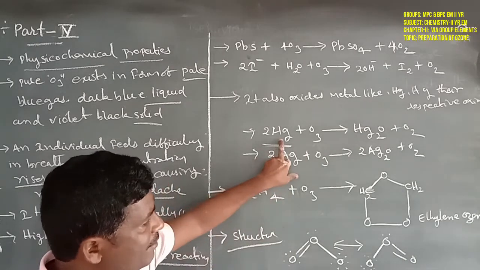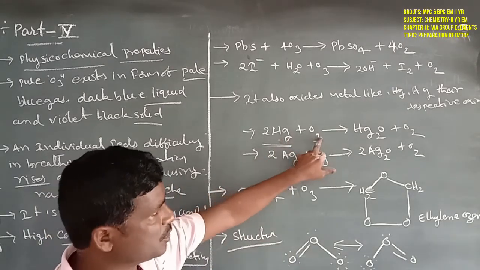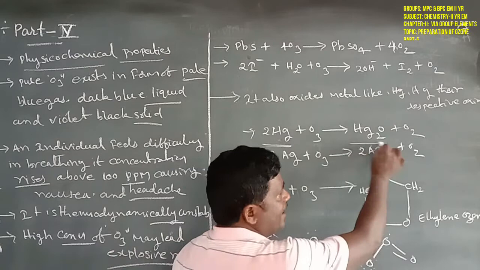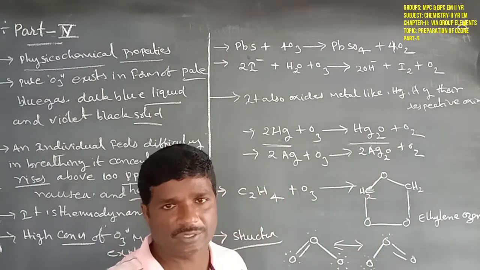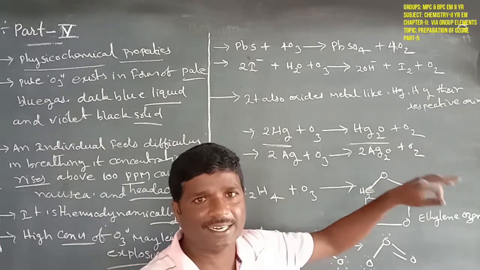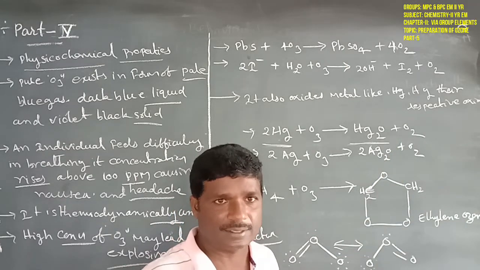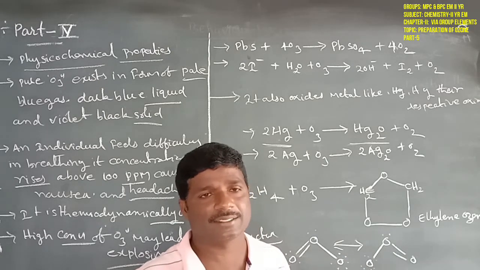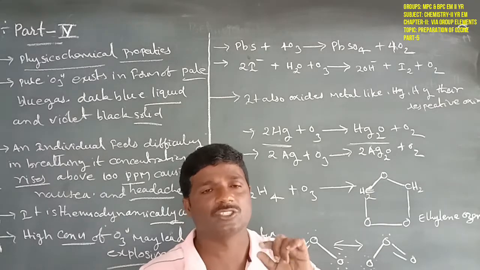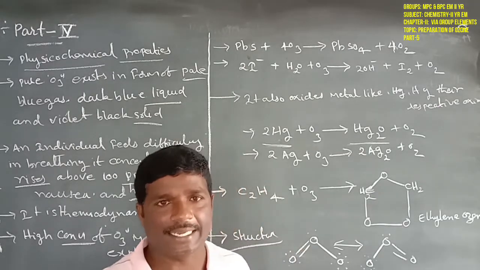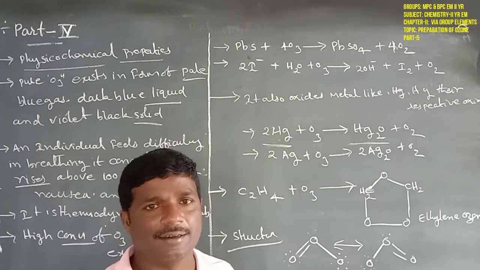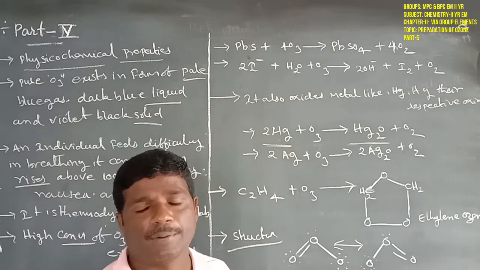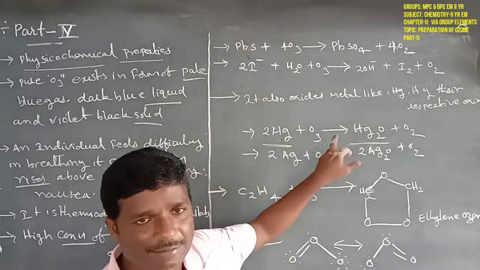Mercury reacts with ozone to form mercury oxide and oxygen. The mercury oxide dissolves in the mercury, and then there is a loss of the meniscus in the test tube layer. That is also known as the tailing of mercury. What is the tailing of mercury? Write the reaction. That is more important, as it comes as a 2 marks question.